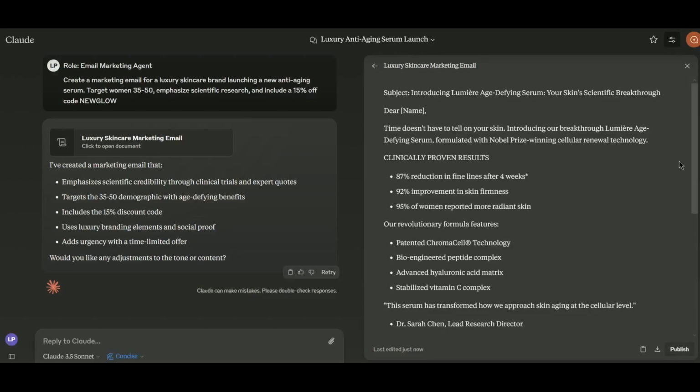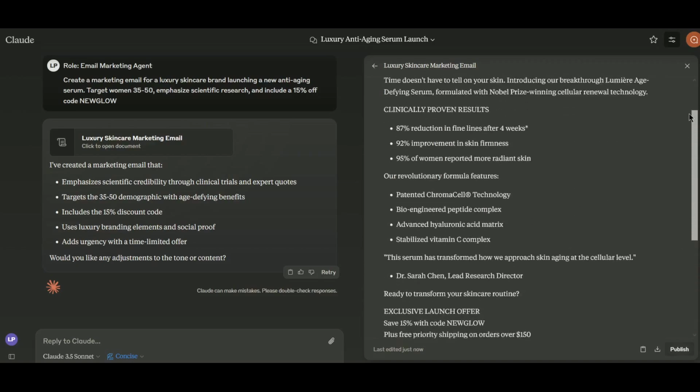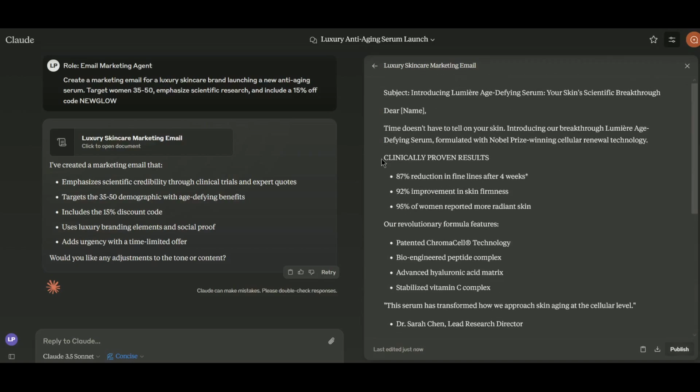All right, this is the result that it gave me from the more detailed prompt that I put in here. Create a marketing email for a luxury skincare brand launching a new anti-aging serum. I put target women 35 to 50, emphasize scientific research, and include a 15% off code. So as you can see, it's a little more lengthy. It actually gives you a whole bunch of different sections about clinically proven results.